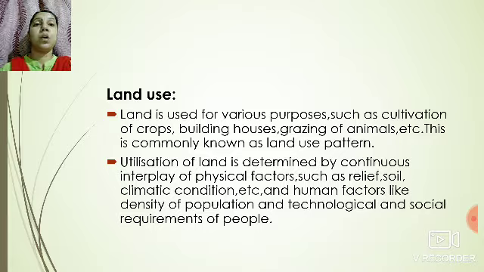Now, land use. What is land use? Land is used for various purposes such as building of houses, roads, railways, mining, industries, grazing of animals, growing of fodder, etc. This pattern of using land for various purposes is known as land use pattern. The utilization of land, how do we use it? It depends upon the continuous interplay of physical and human factors.